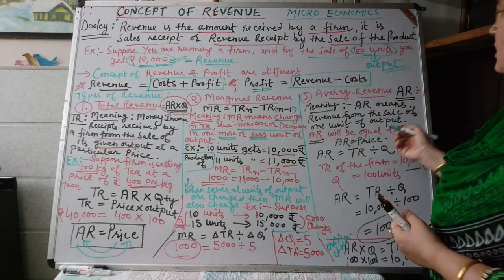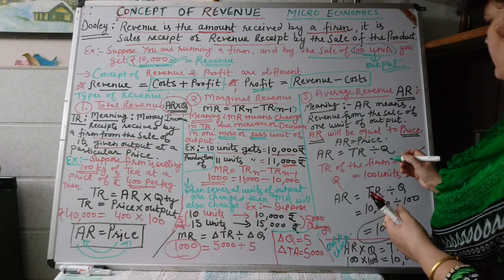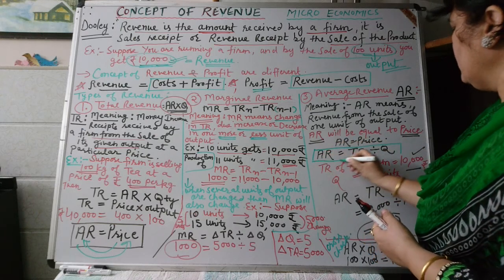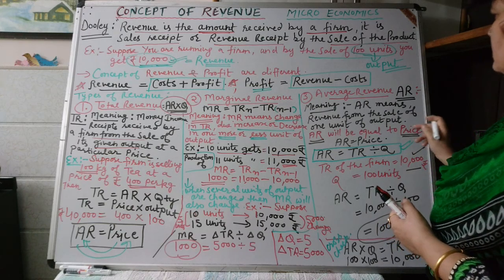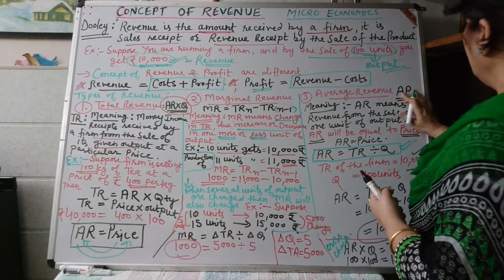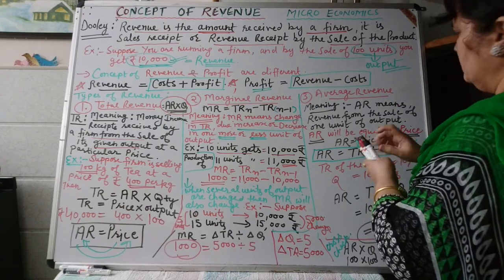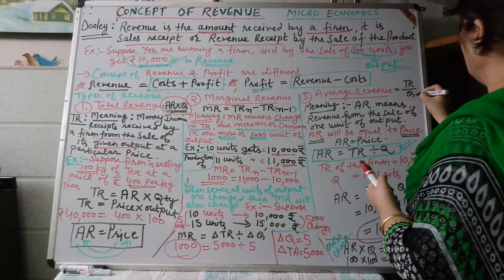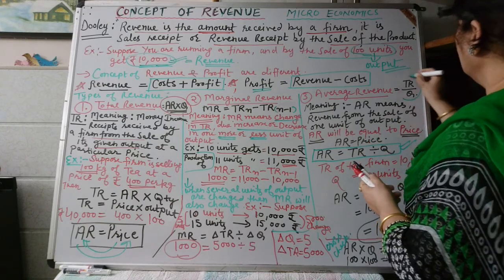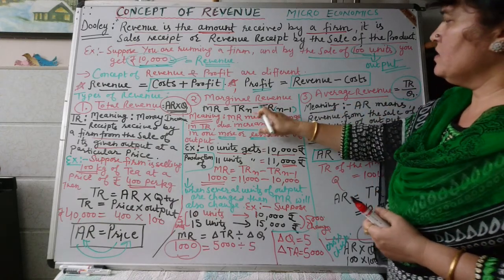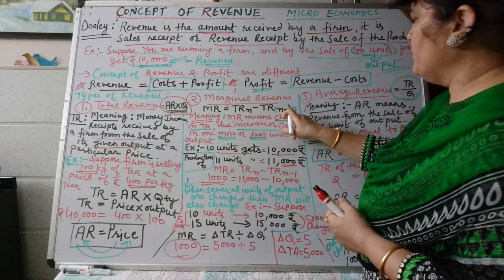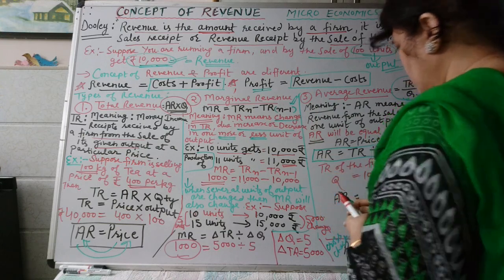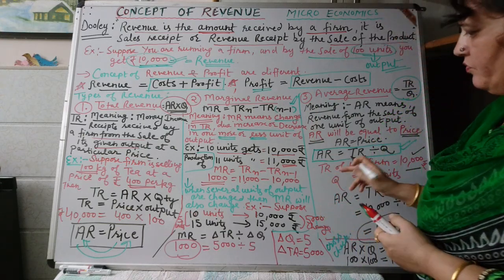It means all the three formulae are interdependent. So here we have calculated average revenue is equal to total revenue divided by quantity. Here I am writing down the formula. AR is equal to TR divided by quantity. Here I have written MR is equal to TR up to n units minus TR up to n minus 1. In this way we can calculate marginal revenue.